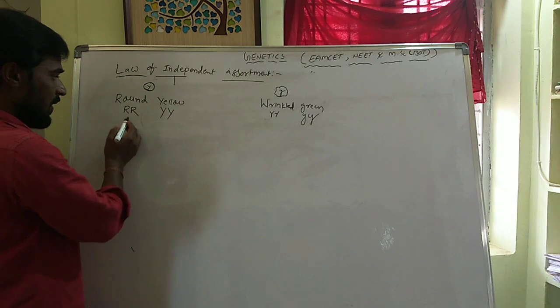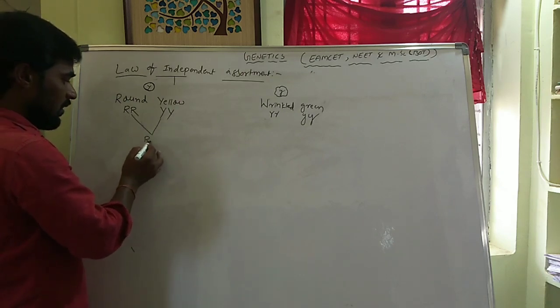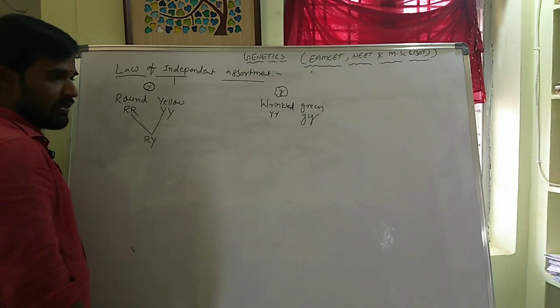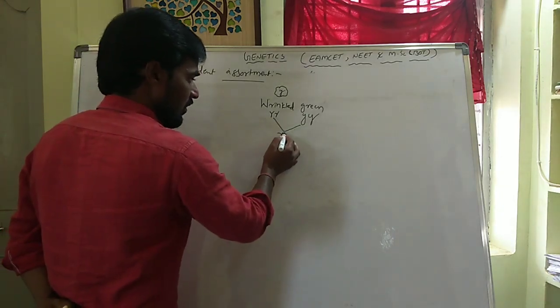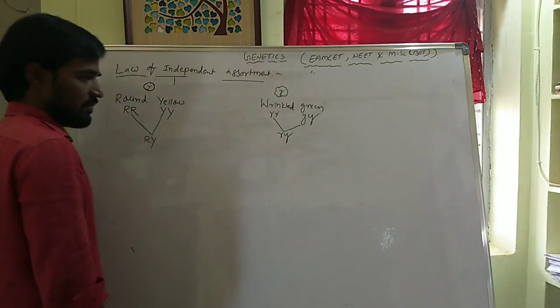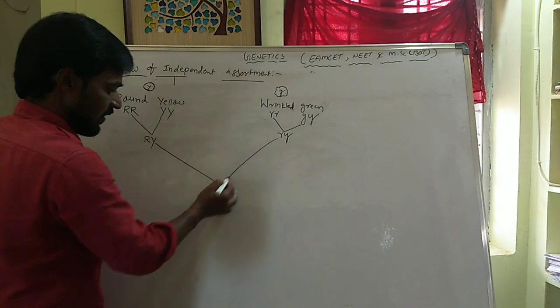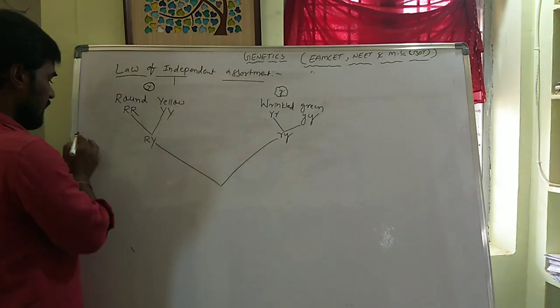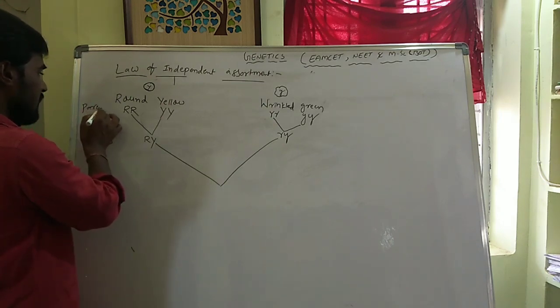Here, capital R, capital Y is the gamete. Here, small r, small y is the gamete. Both are crossed together. These are gametes. These are parents.